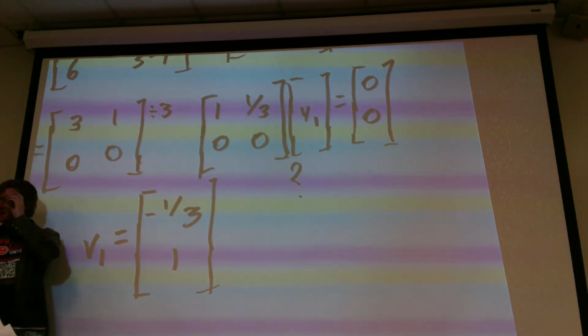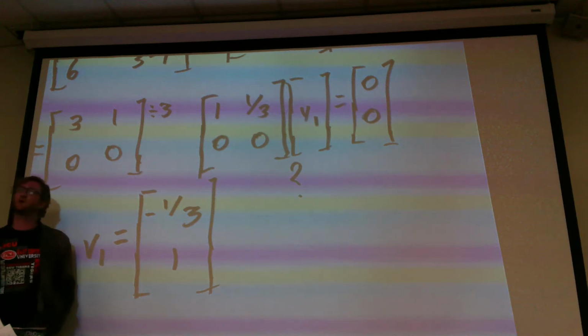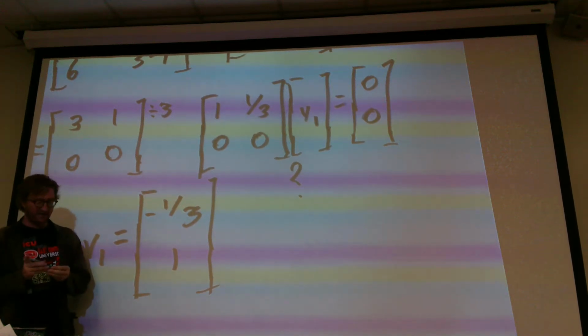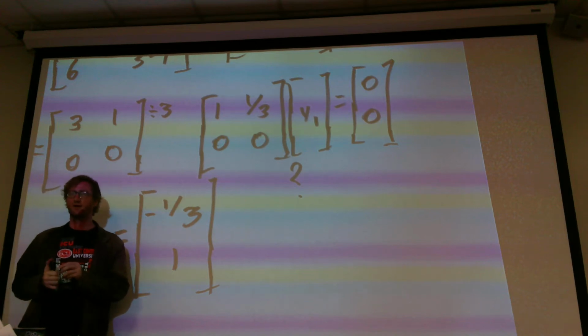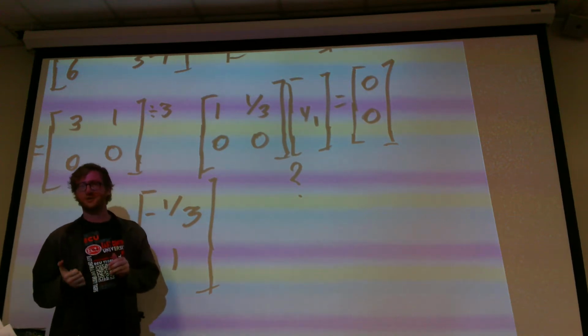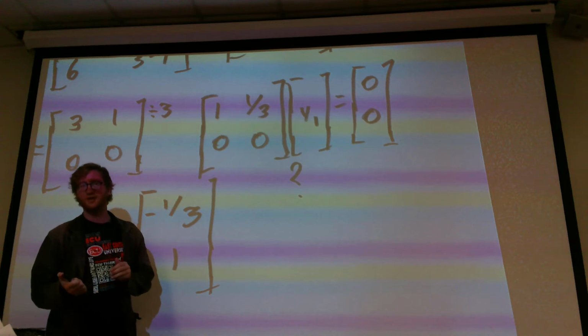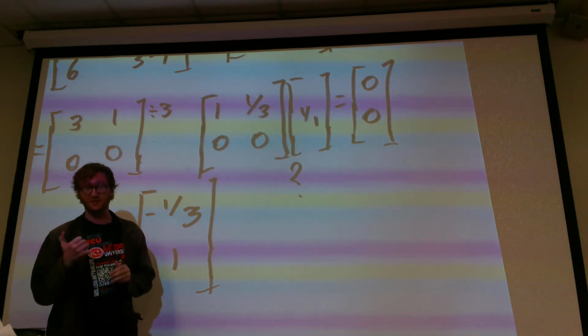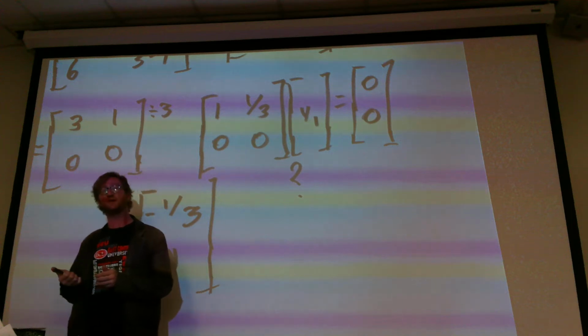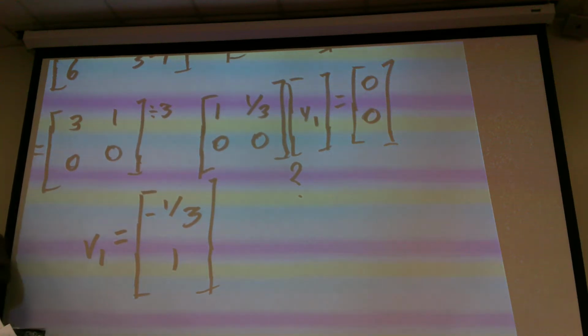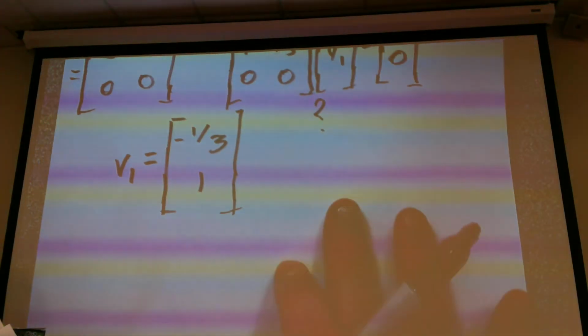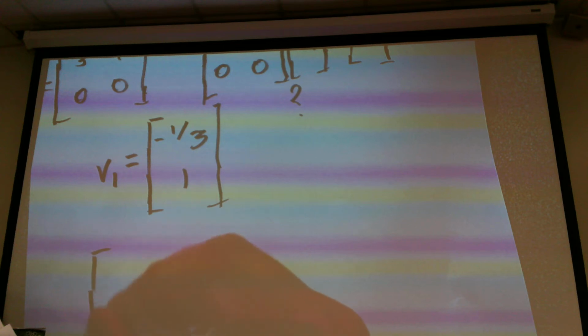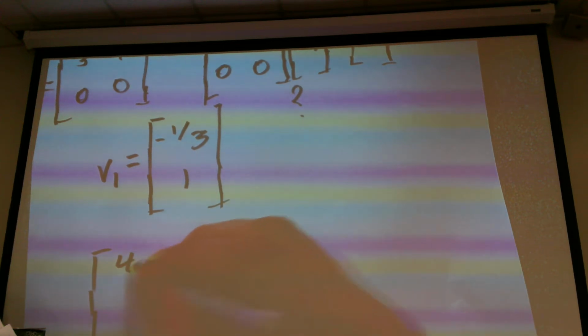Okay. Now, let's ask ourselves the question if we got this answer right. So if we have A acting upon V1, it should equal lambda 1 times V1. Now, this is a specific case where lambda 1 equals 1. So A acting upon V1 will just produce V1. So let's double check that. Okay. So 4, 1, 6, 3. Now this is going to act upon negative 1/3, 1.